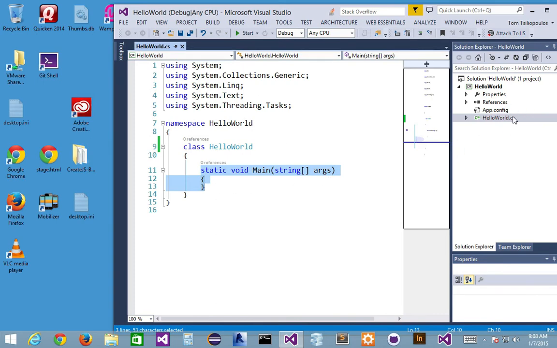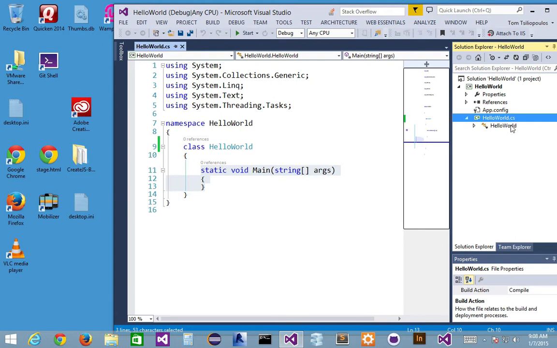Makes sense? So I've renamed this. And again, from a Solution Explorer window perspective, you see that it also tells you a little bit. If you drill down here, it shows you more details about the class and any methods that are inside the class. Solution Explorer wise, just a review. That's all we're doing. Okay, so this is cool.